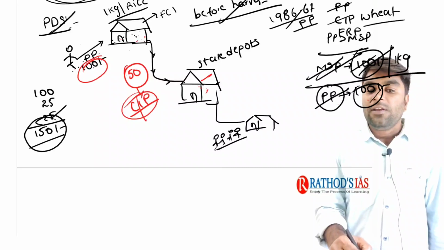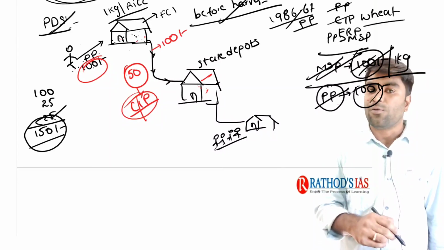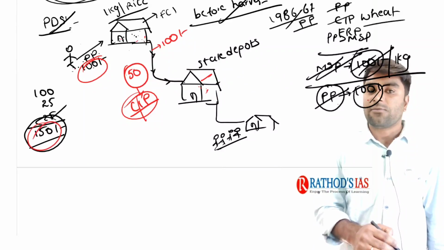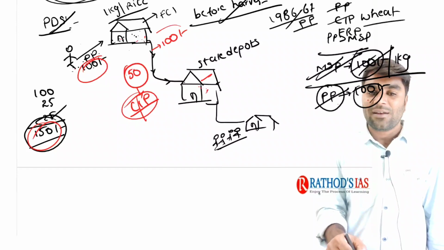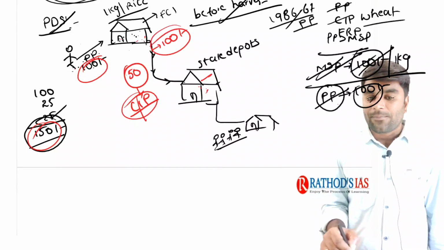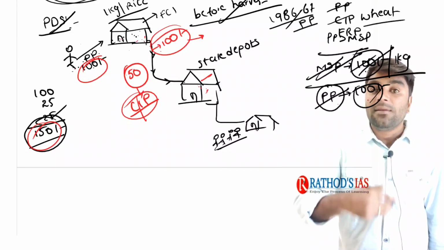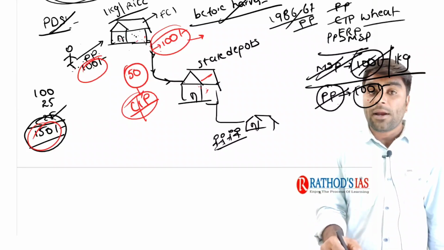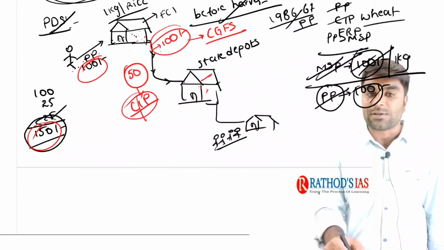Next, if it is sold at 50 rupees, here the FCI has lost 100 rupees, isn't it? It totally incurred a cost of 150 rupees, but it just sold at 50 rupees to the state depots. So here we have the 100 rupees. Next, the central government will bear this 100 rupees, right? We call it the central government food subsidy.